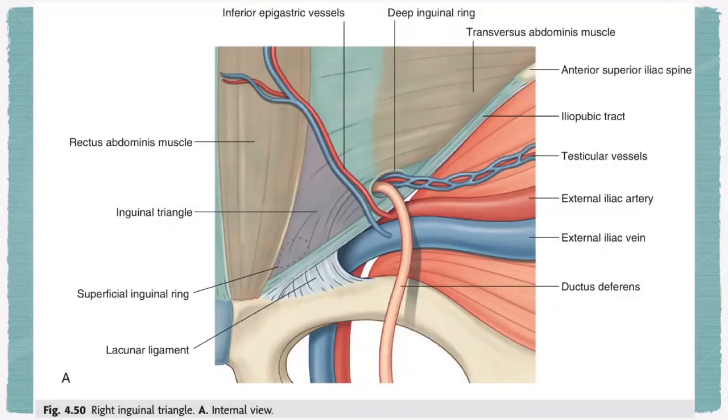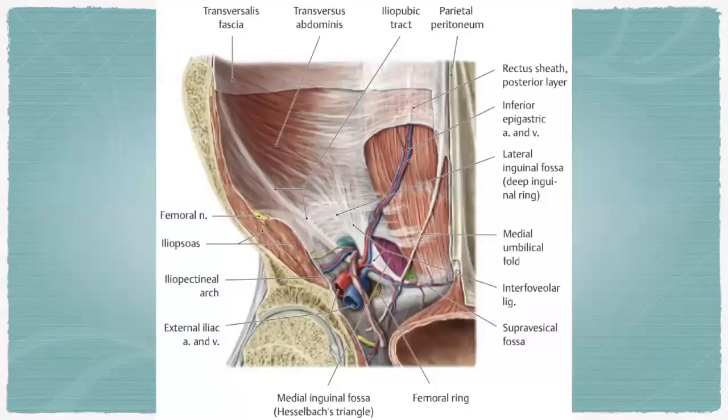You see, this is the inguinal triangle. This is the triangle, right? You see, the medial inguinal fossa, right? This one.